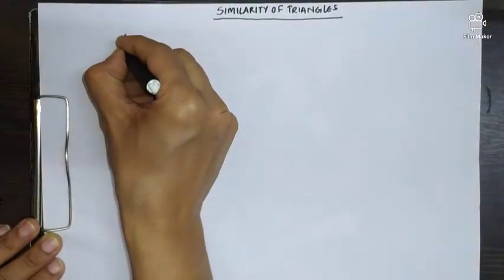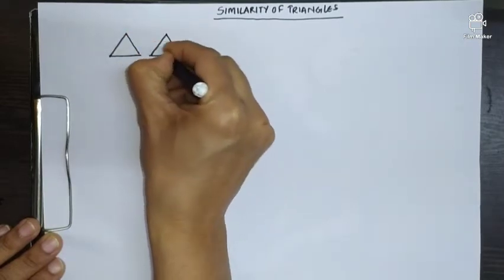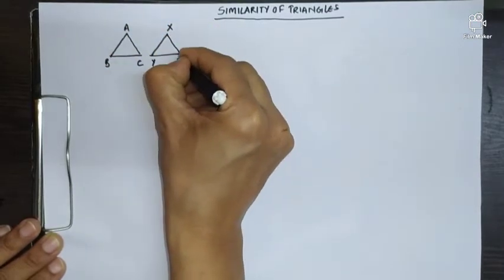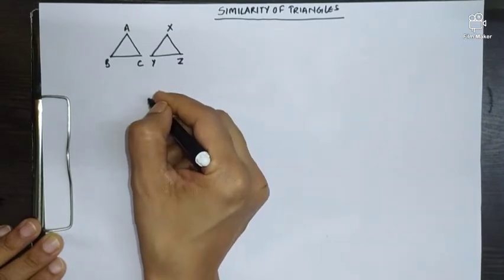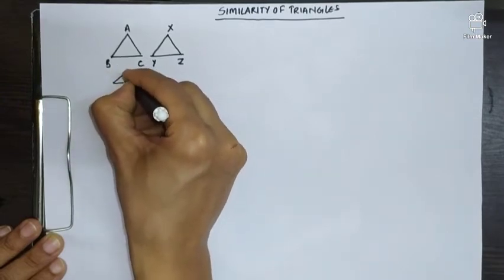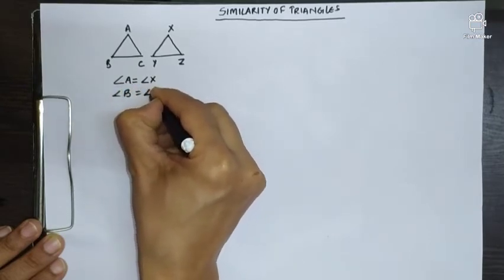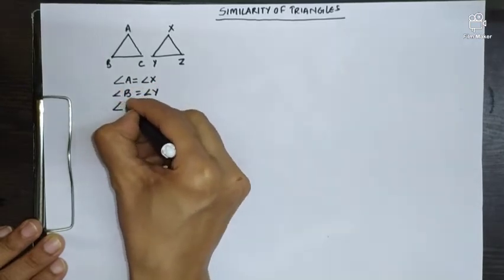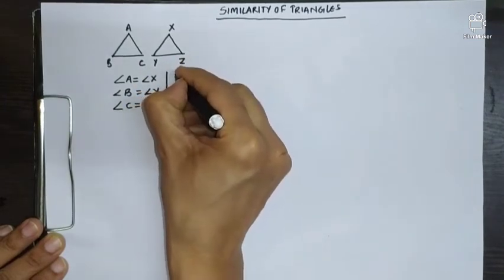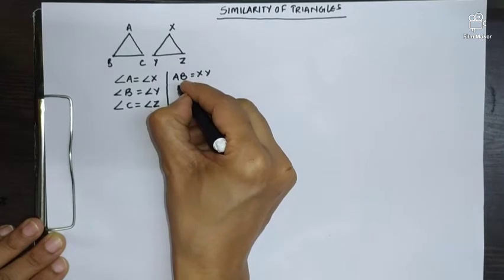So if I take two triangles, one triangle is ABC, the other triangle is XYZ. The triangles are congruent, and you know what the conditions of congruency are? All the corresponding angles have to be equal. That is, angle B is equal to angle Y, angle A is equal to angle X, and angle C is equal to angle Z. And the other condition of congruency is that corresponding sides of the triangle should be equal. This is the condition of congruency.